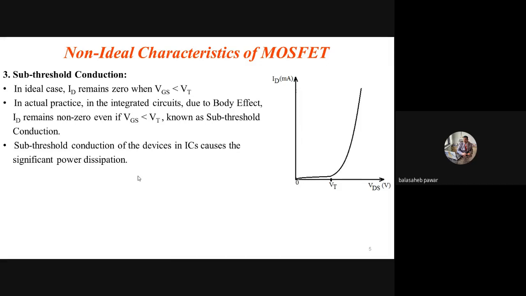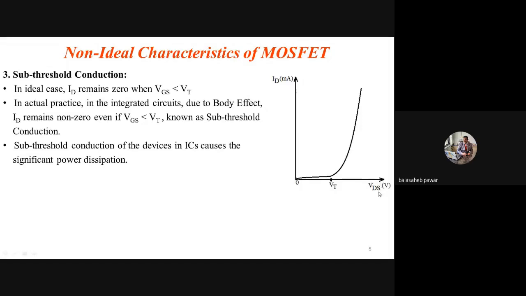So see, in the transfer characteristic, I think by mistake I wrote VDS here. It should be VGS. Okay, this x-axis should be the VGS axis.